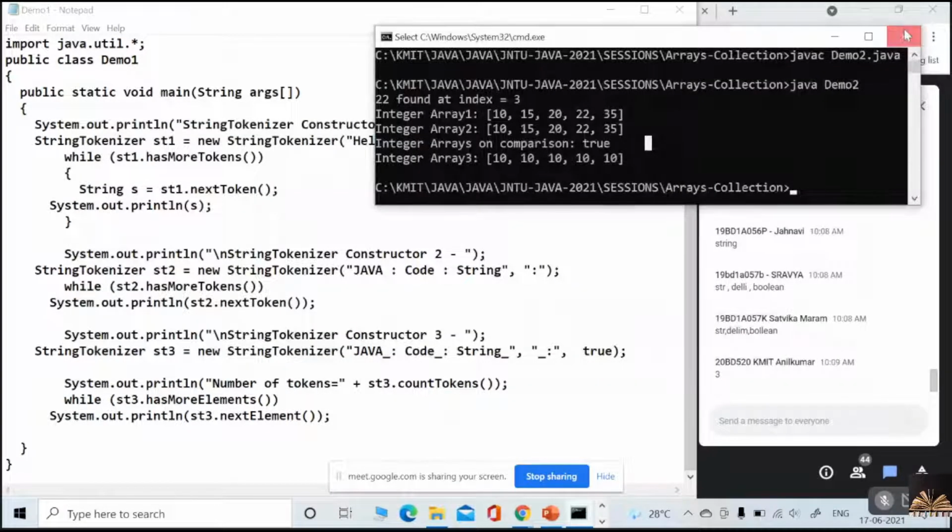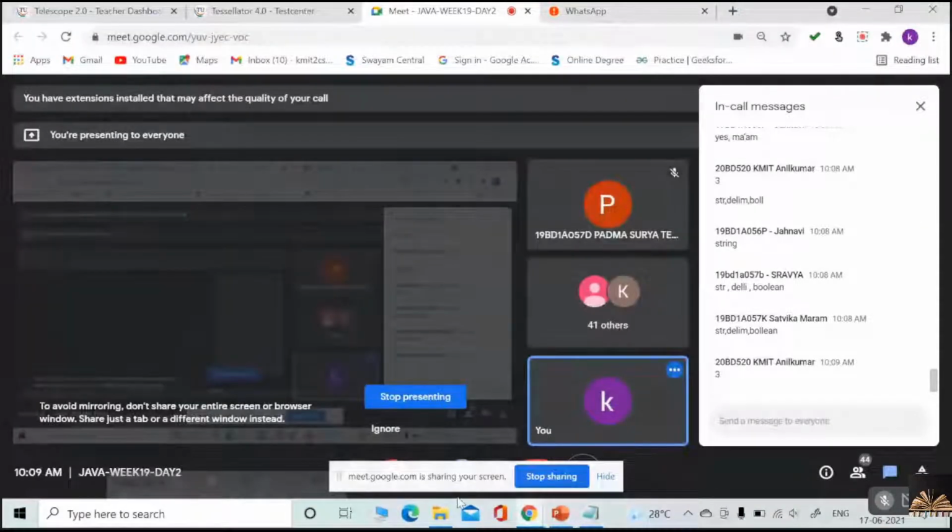I need to close this because I need to set the path once again.